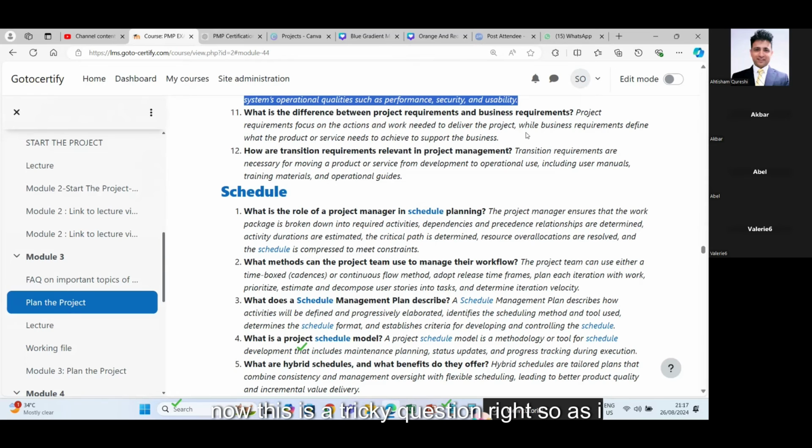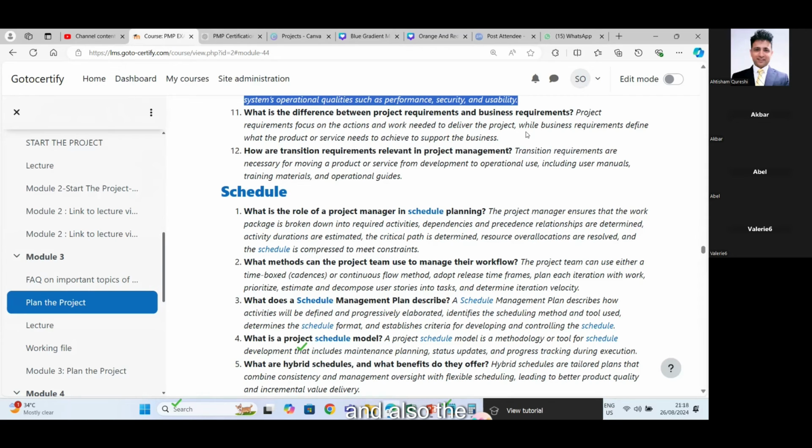What is the difference between project requirement and business requirement? So now this is a tricky question, right? As I said, project requirements are related to management of the project: any kind of scope gathering, scheduling, determining the resources needed for the project, managing the critical path. So the project related work is related to project requirements, right?